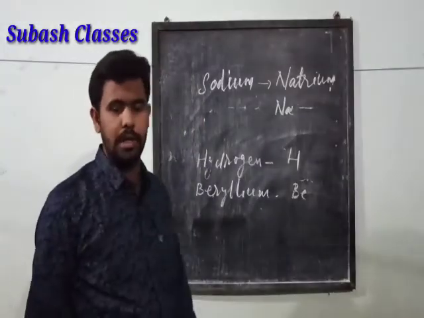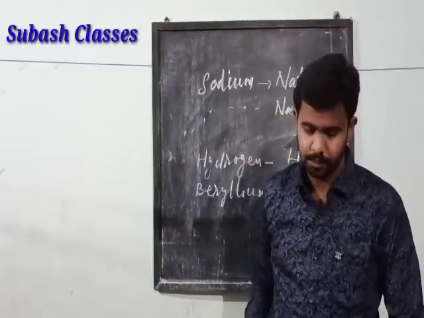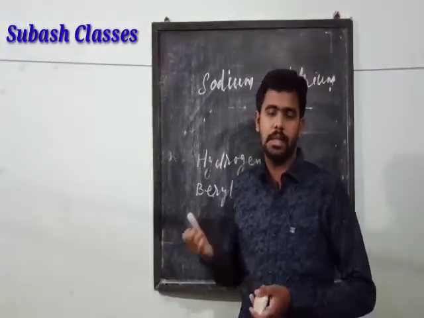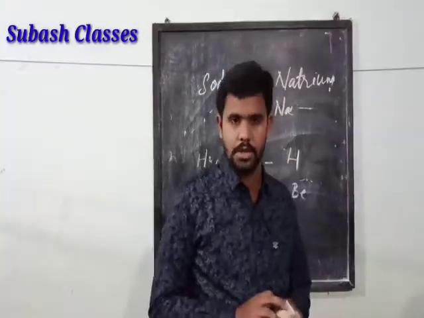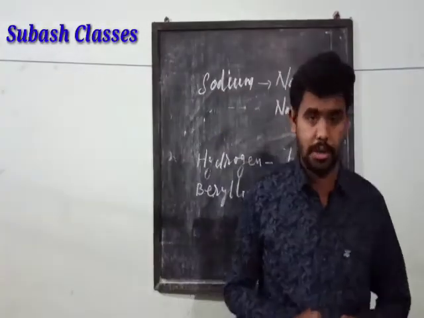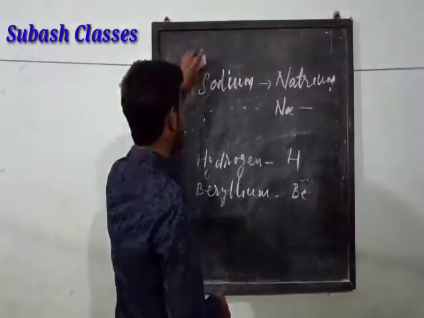Similarly, potassium, that is kalium, that's why it has been symbolized as capital K. That's how the symbols have been given, and it is your duty to learn these symbols at least up to atomic number 20.